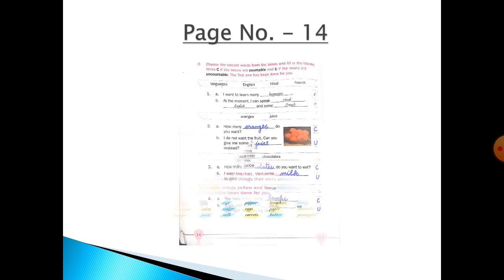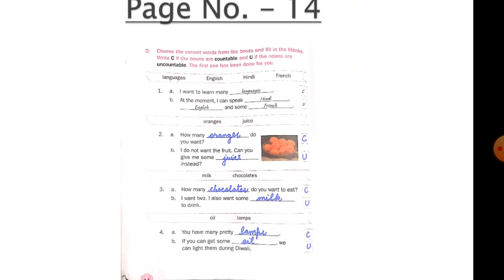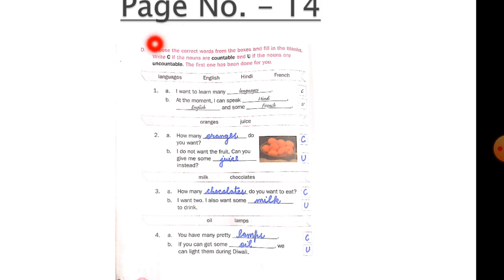Now after doing this, come to page number 14. Choose the correct words from the boxes and fill in the blanks. Write C if the nouns are countable and write U if the nouns are uncountable. The first one has been done for you. Now children, the nouns which are uncountable you have to write in the box U, and the nouns which are countable in the box you have to write C.